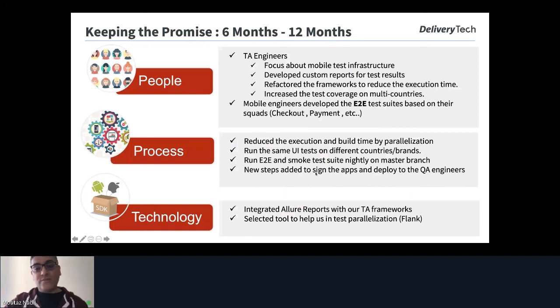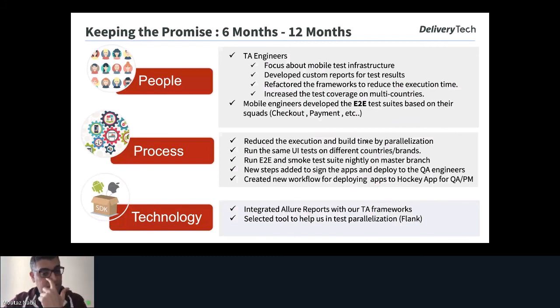And the new steps added. So we started appending new steps in our workflow because it was simple at the beginning and it was only CI. So we started implementing new steps for deploying our application for QA engineers or for product owners or product managers, for example. And we created a new workflow for deploying apps to Hockey App for the QA and MDMs for the releases.